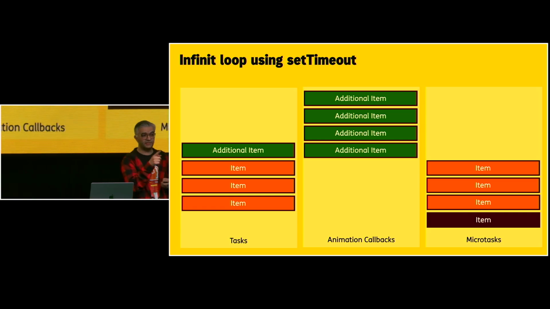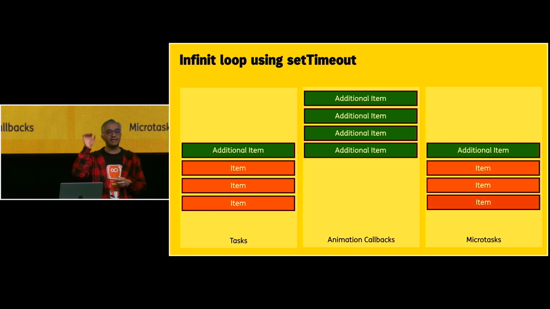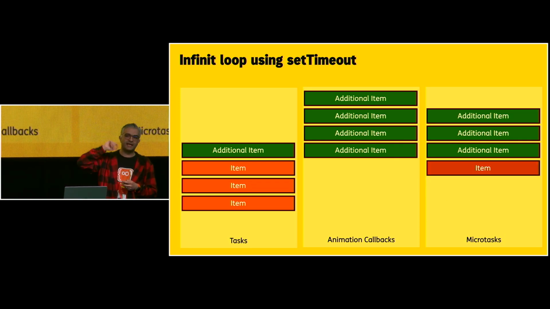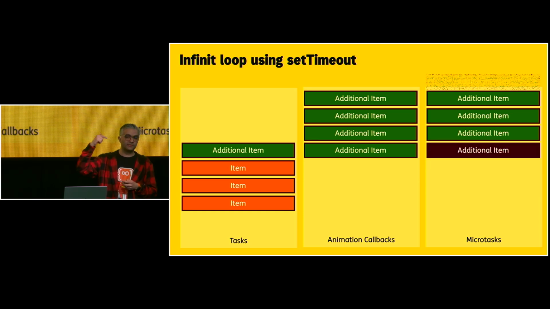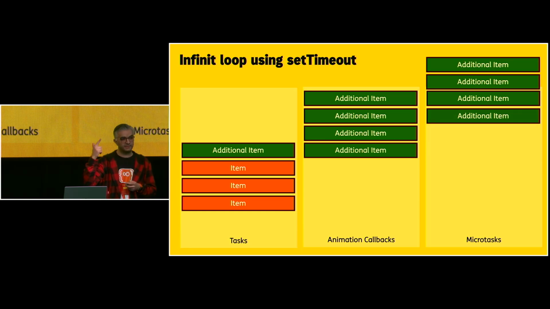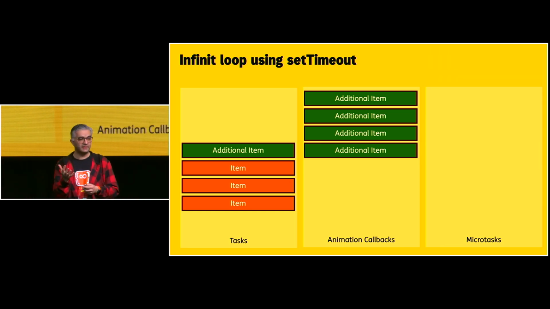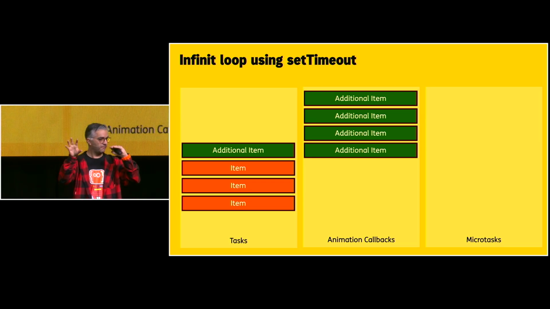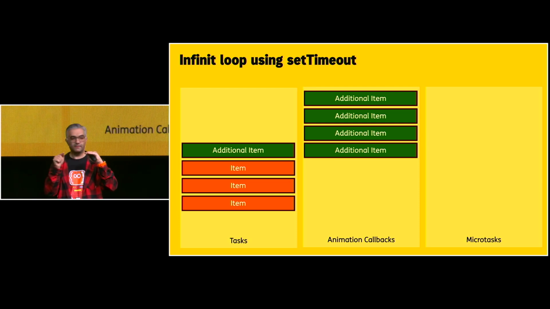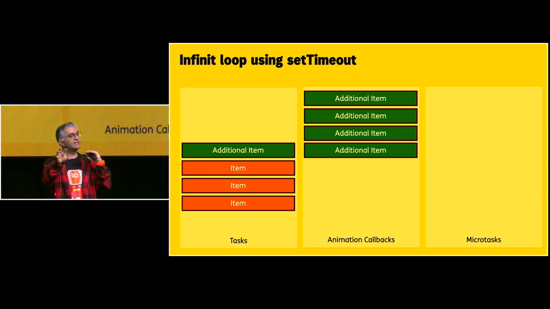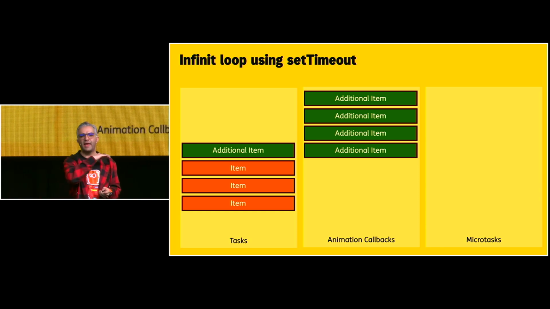But in the microtask queue, it's a little bit different. Again, it picks. If you add a new one, it's going to run it. It's going to put it in the stack, run it, and also continue running additional items. That's the difference. So with the knowledge that we just learned, for the tasks, it's going to pick one by one. For the animation callback, requestAnimationFrame, it's going to run till additional items. But for the microtask, it tries to empty out the queue.